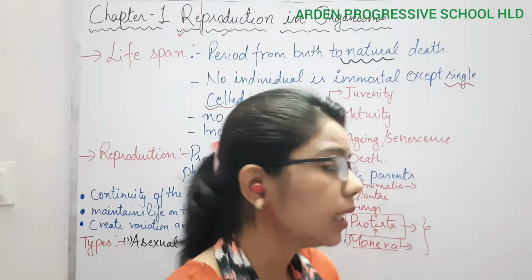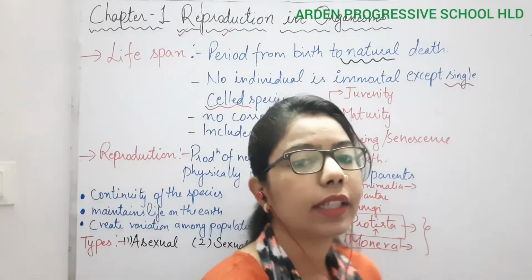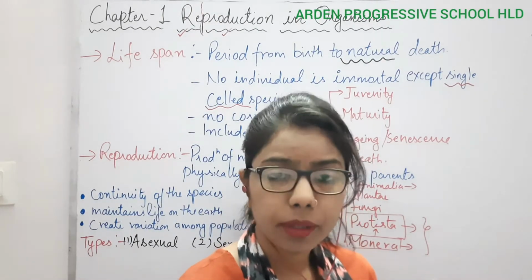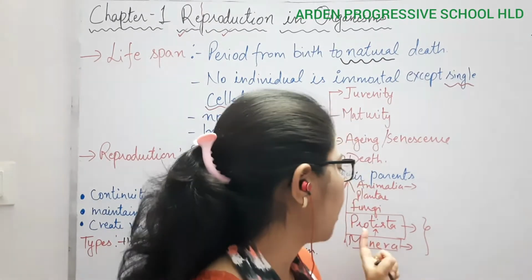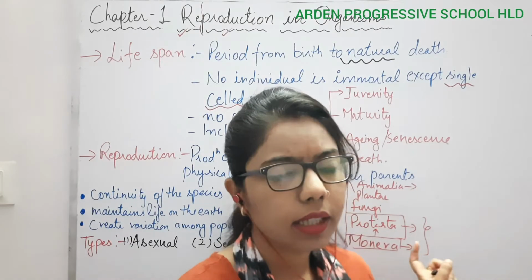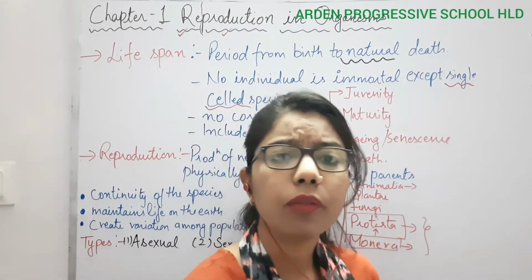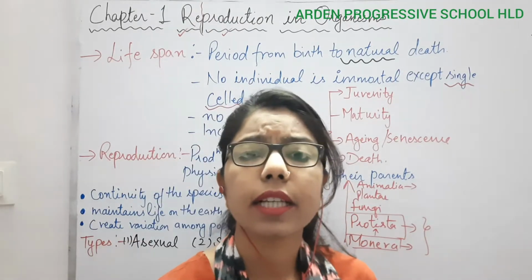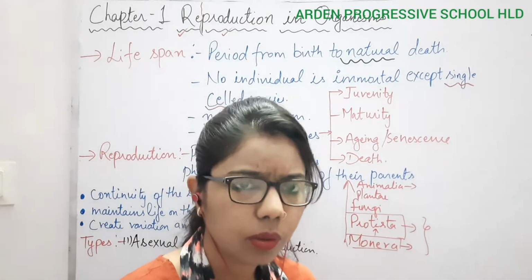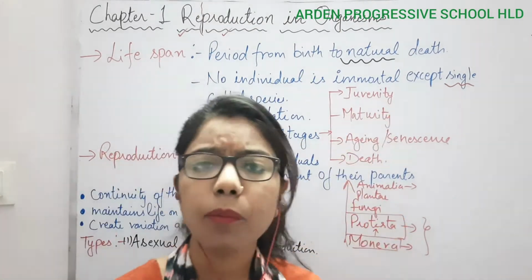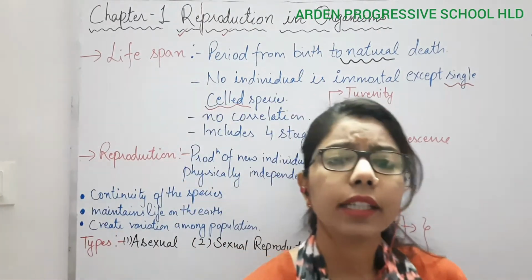So if I look at the structure, whether in case of bacteria or protista, and what are the examples of protista? Like amoeba, paramecium, all these are examples of protista. In these you can see what type of reproduction or cell division there is. It's a simple one. So these single celled organisms are immortal. It means that they will not die.